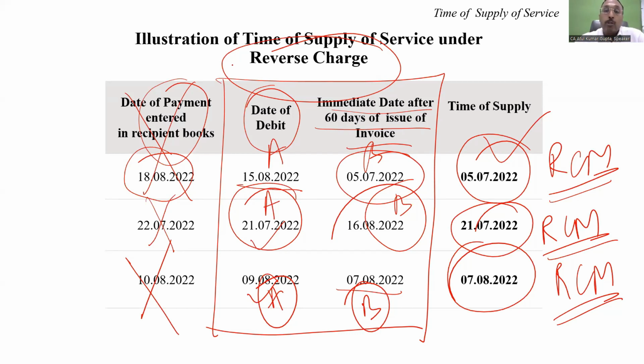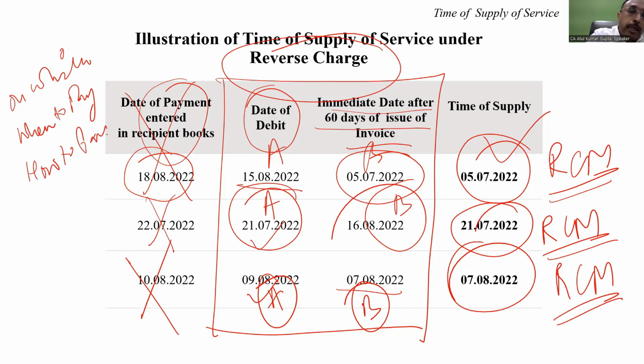These are the many questions. So I explain on which activity you have to pay RCM, when to pay under RCM, how to pay under RCM, and when to claim ITC of RCM. These are the 4 very, very important questions one has to learn.